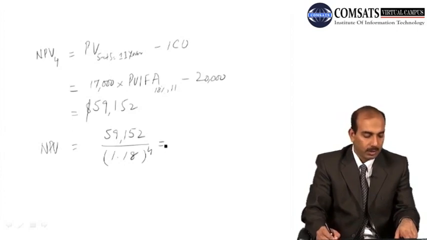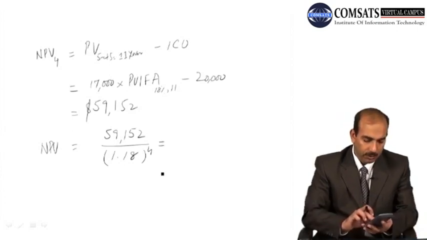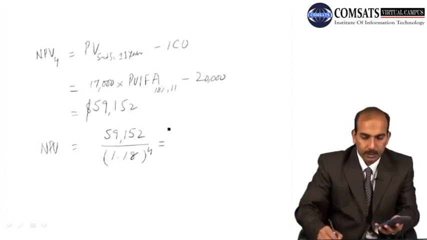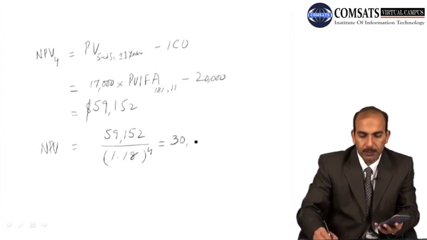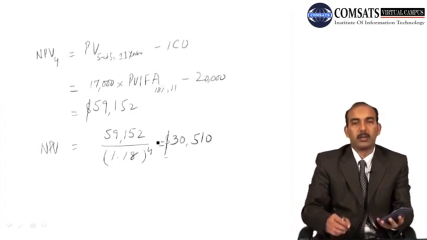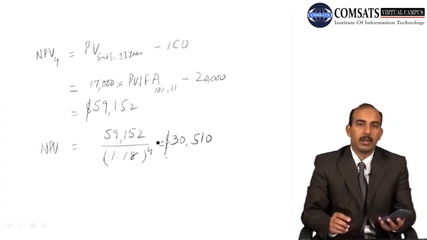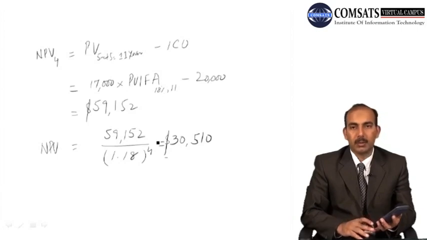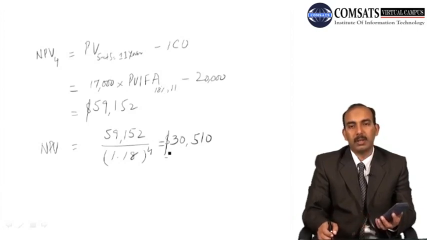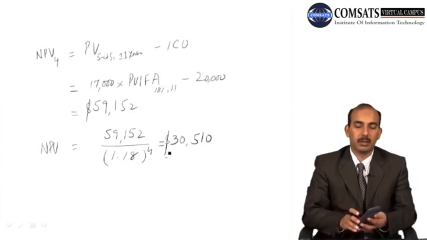We take 1.18 to its 4th power, take the inverse of it and multiply it with 59,152. We get $30,510. So the net present value at time t equal to 0 becomes 30,510 for the option we just exercised.